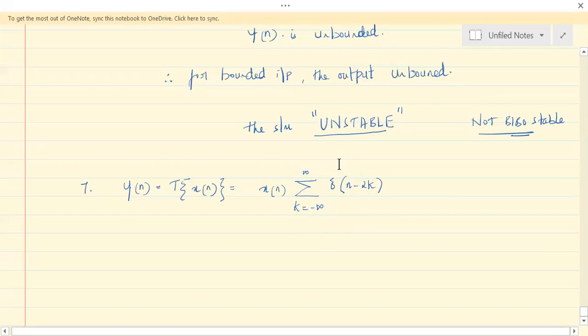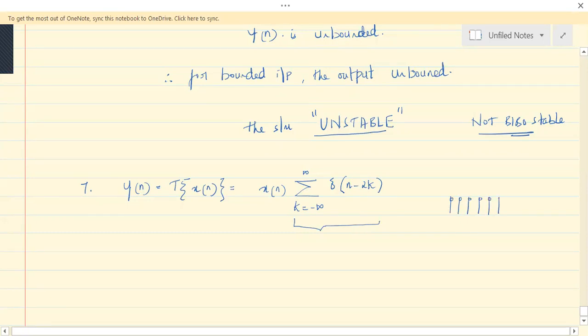Let's not bother much about this. It is just another signal which is there along with x of n. What is this signal? It is 1 because delta of n is 1, right?